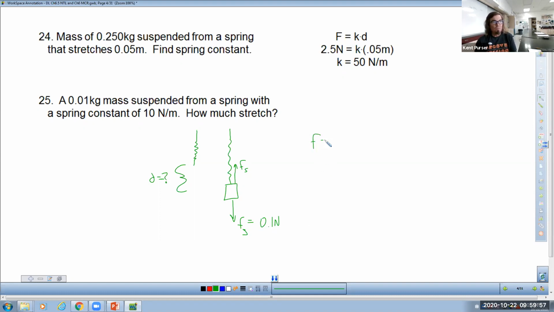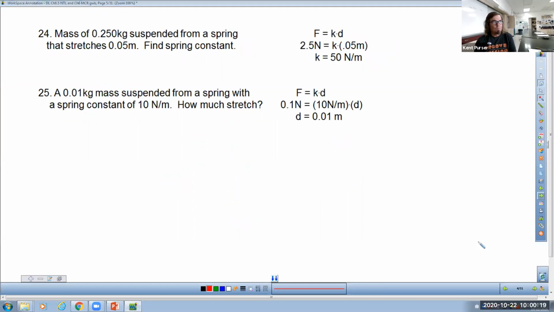Then when we go to use the formula F equals K times D, we're going to put in 0.1 newtons equals the K, which is 10 newtons per meter, times D. I'm leaving the units out so that we don't get confused by them when we do our algebra. And then I want to solve for D. To get D all by itself, I need to divide 10 to the other side, and then it kicks a 0.01 back at us. Now, don't think that because this was 0.01, that this was 0.01. That's just a coincidence because of using a spring that had a constant equal to 10. You have to solve it out.